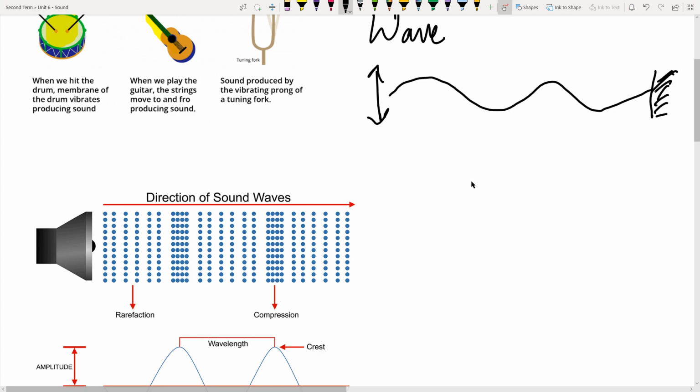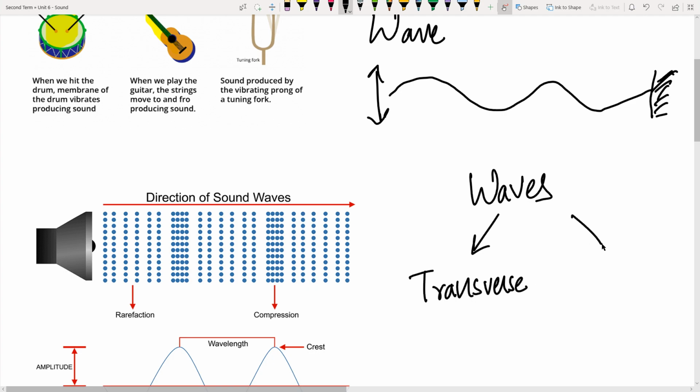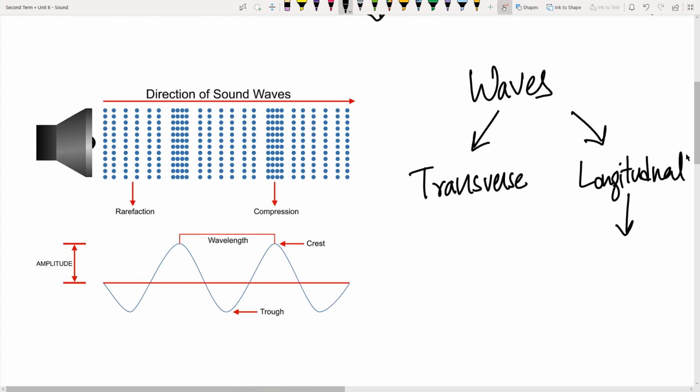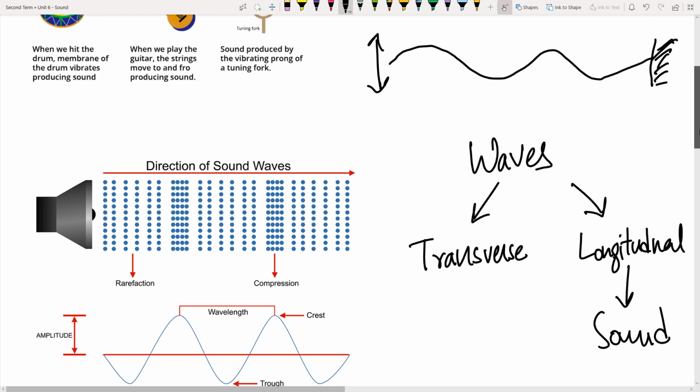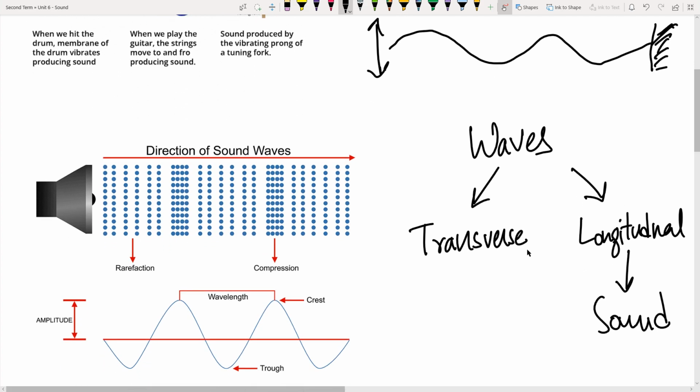So we can say that waves are divided into two types. One is transverse, like water waves or waves of the rope, and the other is longitudinal. Longitudinal waves are those waves in which particles travel parallel to the wave. Sound is actually a longitudinal wave, and we have only a few examples of longitudinal waves. We have several examples of transverse waves, like waves generated in the water, and then we have longitudinal waves, which are sound.